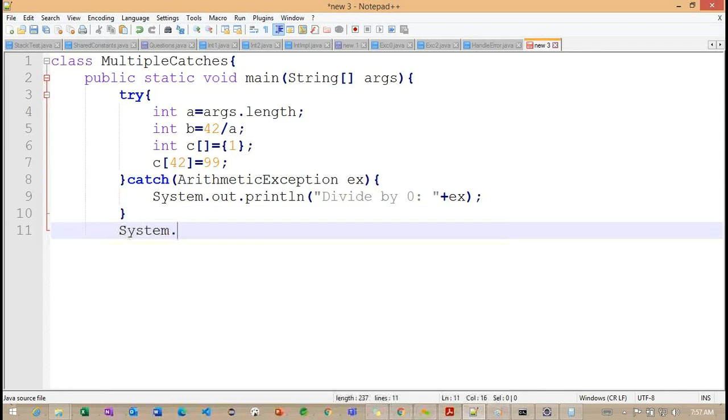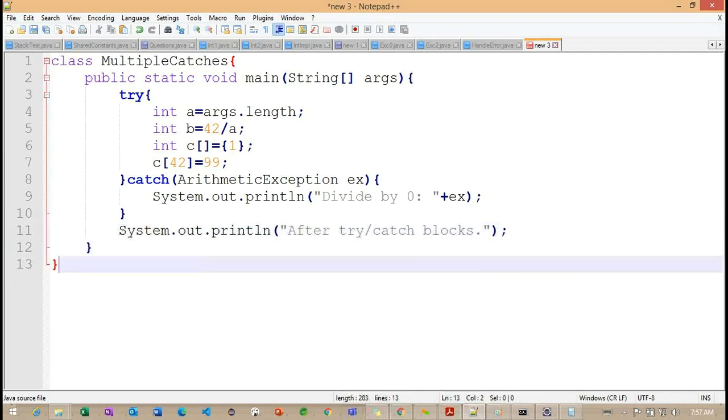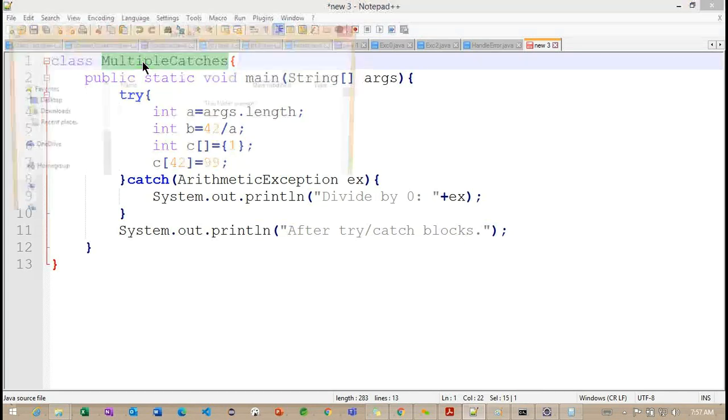Let's see, System.out.println, after catch block. After try and catch block here. Let me close the main method as well as the class level brace.